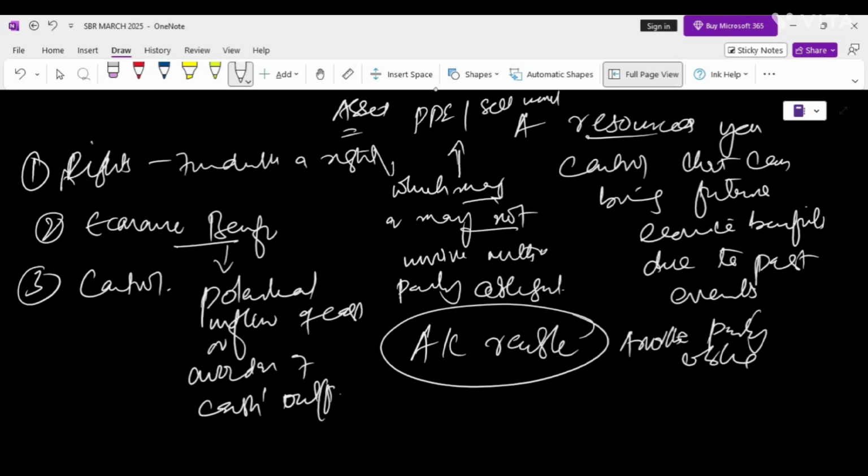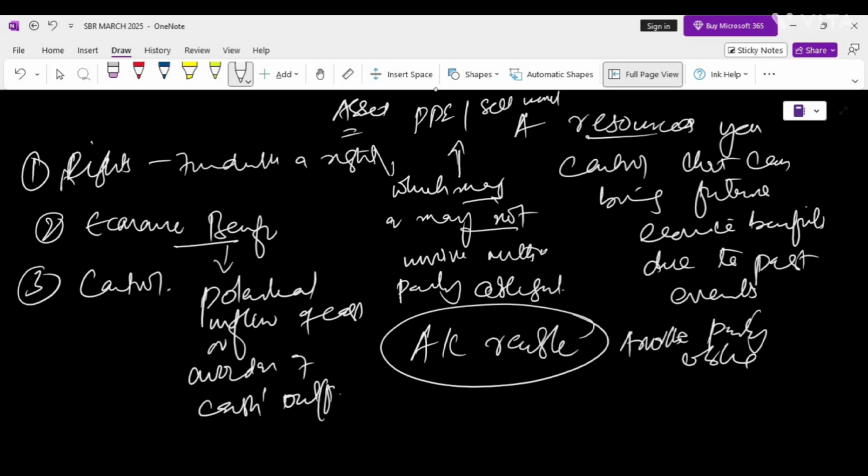For example, inventory can be sold for cash, or owning equipment can avoid rental costs. So these are the two things. When you are selling the inventory, you are getting the cash; this is a potential inflow. When you are owning the equipment, and that equipment helps you avoid the rental cost, this means avoidance of cash outflow.